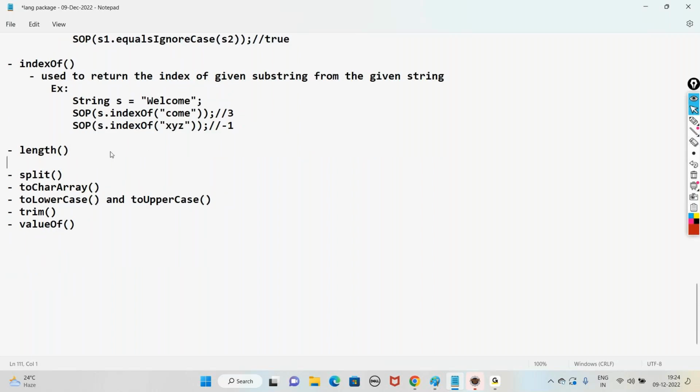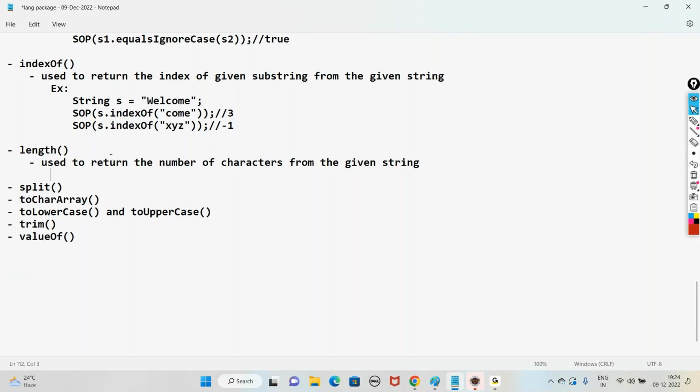Length method, use it to return the number of characters from the given string. Excuse me, one quick question. If you go back to the index of "xyz", where we get the return value -1, is it the default return value? Yes, it's a default one.